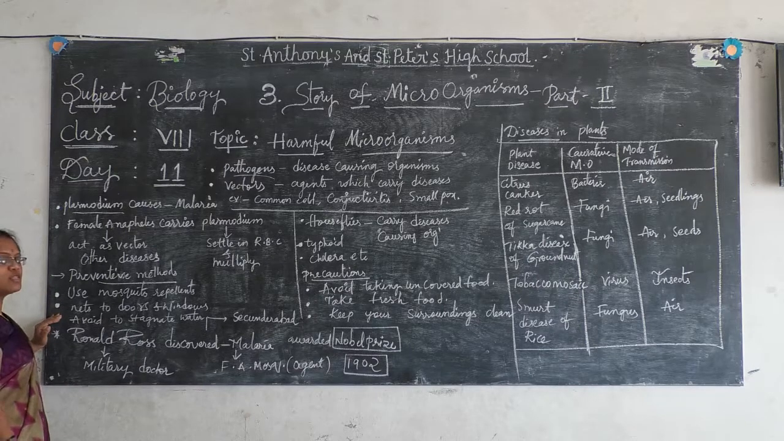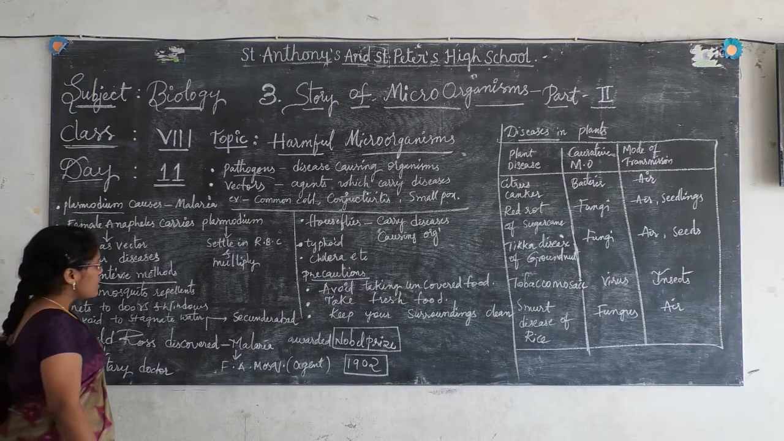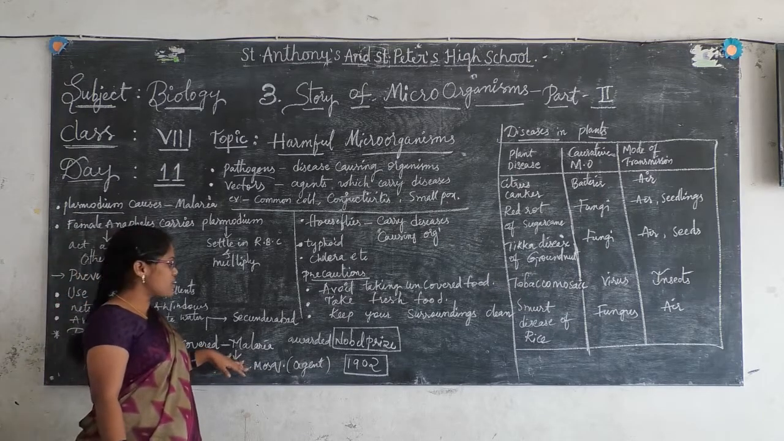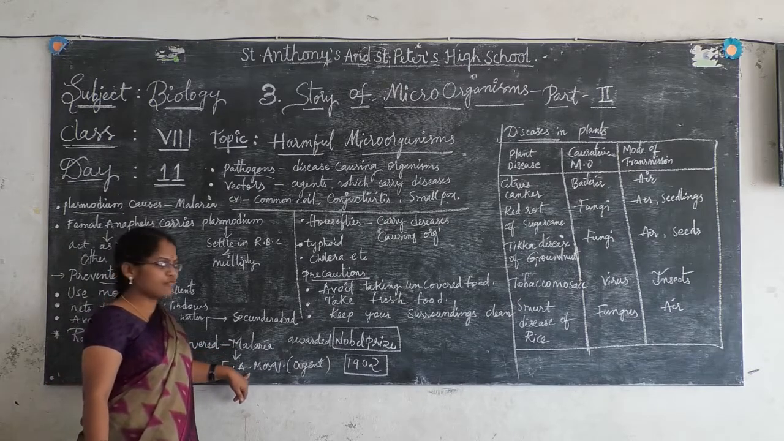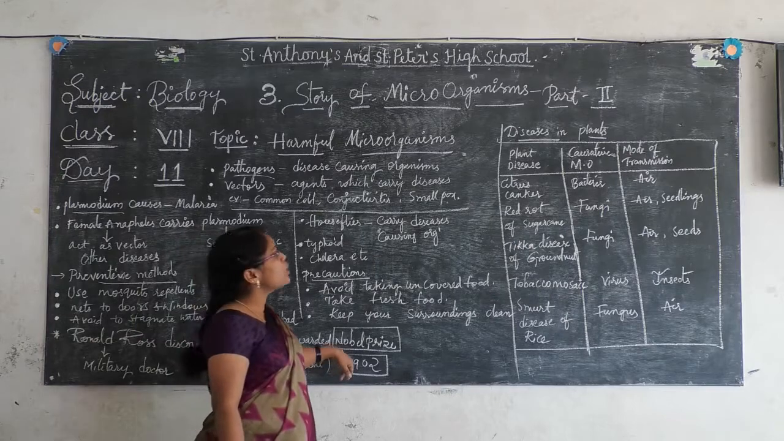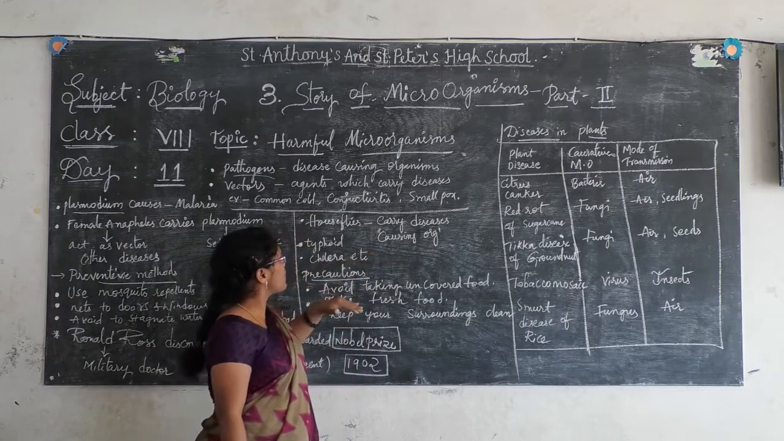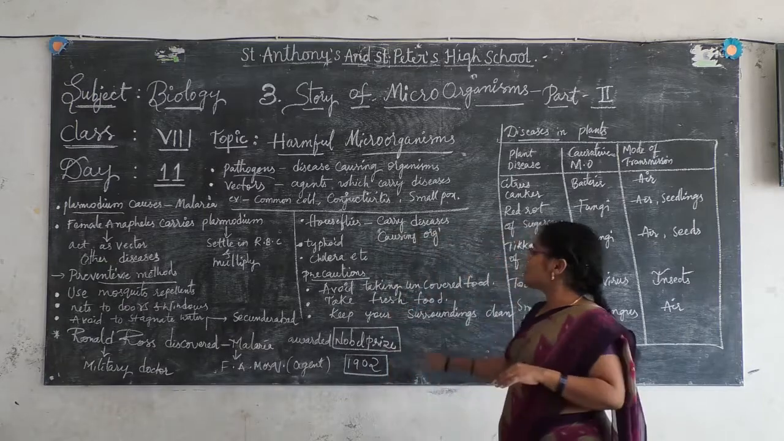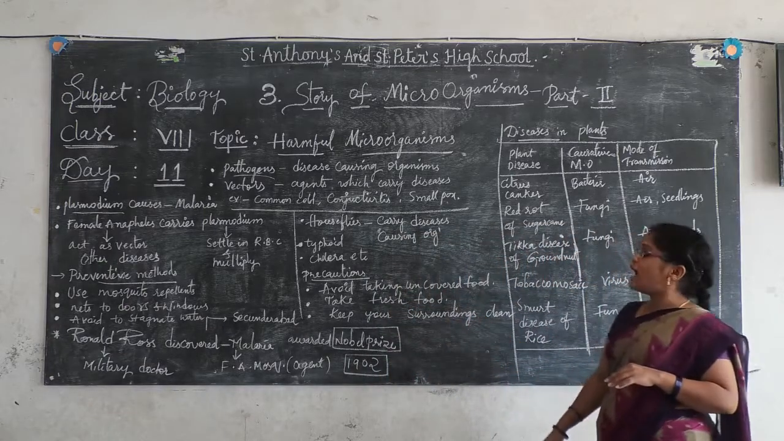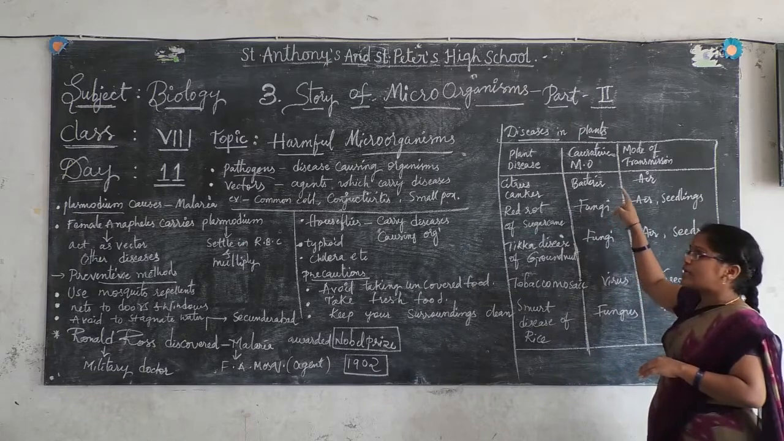very good for our society as well as our surroundings. And Ronald Ross is one of the scientists who discovered that malaria is caused by the female anopheles mosquito. For this he was awarded a Nobel Prize. So this is about the houseflies. Houseflies are also responsible for causing different types of diseases. For that you have to avoid taking uncovered food and keep your surroundings neat.